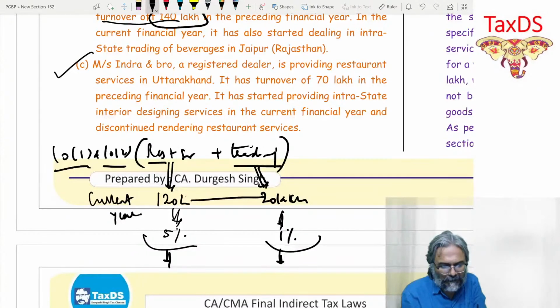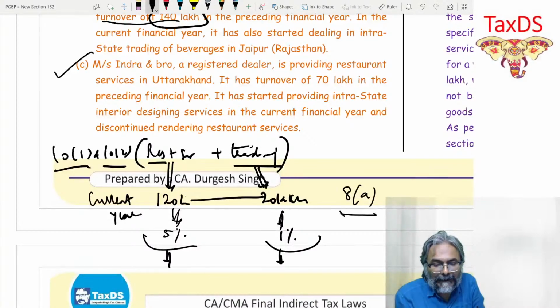You're getting this one, students? If they don't give you the bifurcation, then the thrill will be lost. So bifurcation would be given. But supposing I go with your query, and your query says, sir, supposing they don't give it, then what am I going to do in this context? So students, in this regard, I am going to apply 8A.